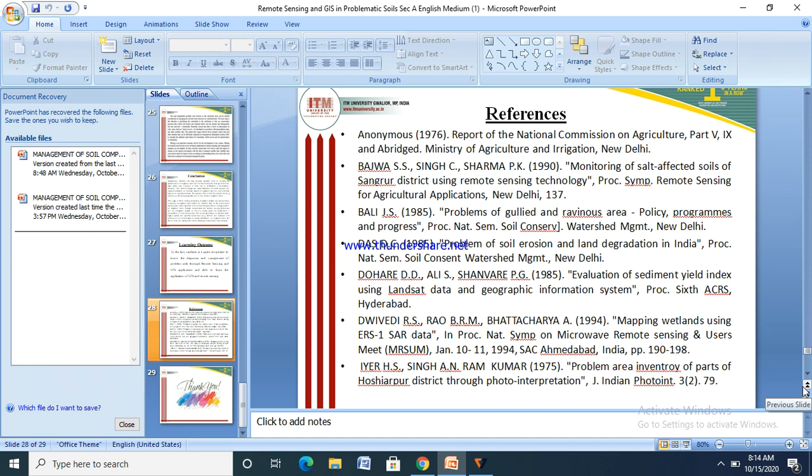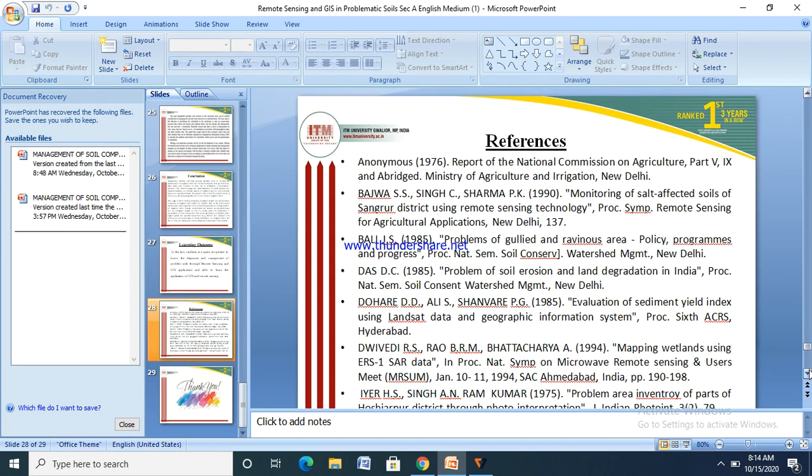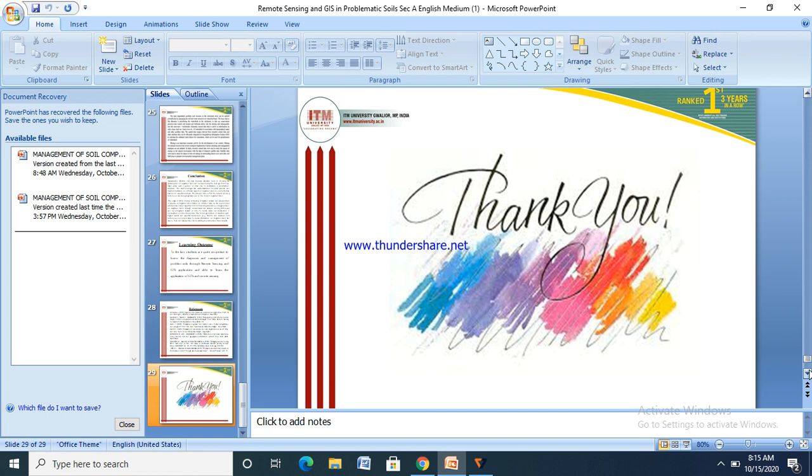And Iyer H.S. and others, a problem area inventory of parts of the Hoshiarpur district through photo interpretation, in the Journal of the Indian Society of Photo-interpretation. So these are the references where I have taken the matter. You can go through these references, and there is a lot of information given in these references about remote sensing. Thank you.